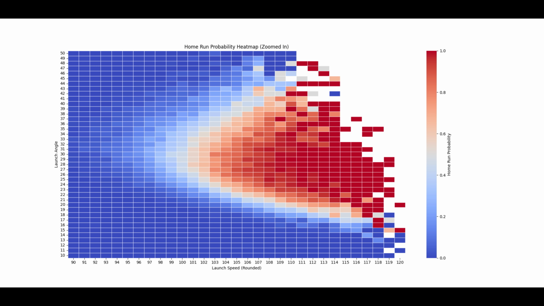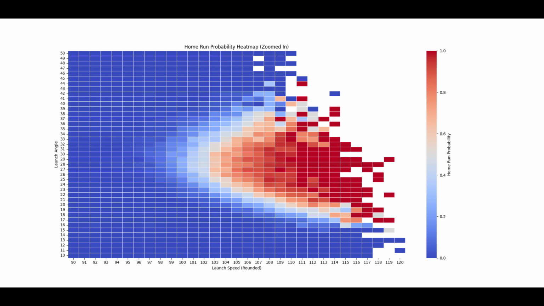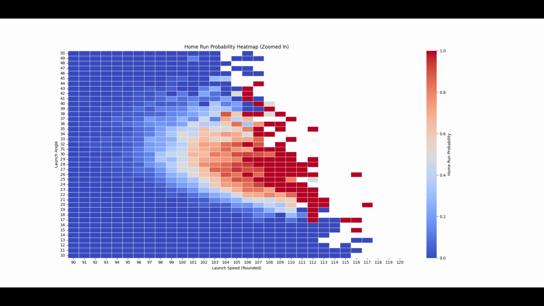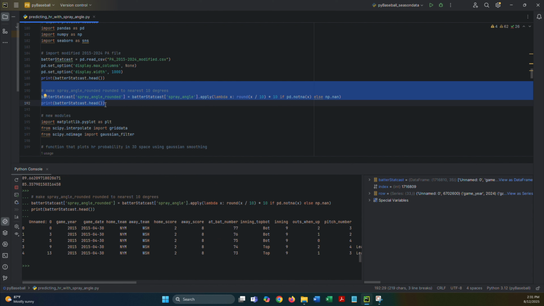Here's what all batted balls look like, and we can see that generally there is an optimal launch angle and more exit velocity is good. Looking just at pulled batted balls, most combinations are more likely to end up as a home run. Balls up the middle need to be hit harder to go out, and for the opposite field, we have fewer balls that are hit as hard, but again, we can have some lower velocities go out because of the shallower fence. The next major step is to add spray angle and make a plot using all three of these variables.